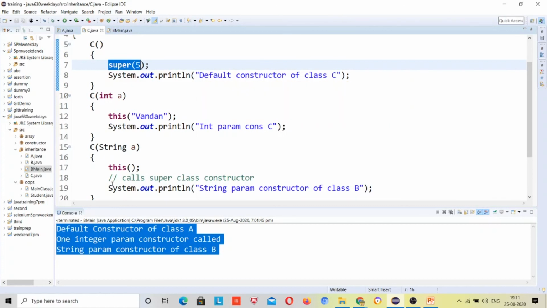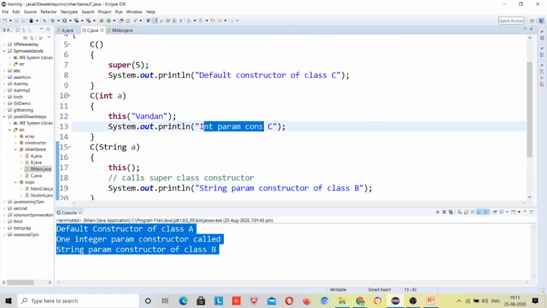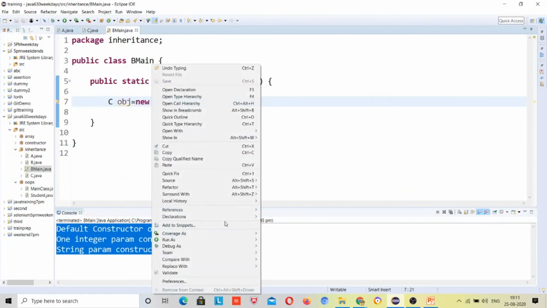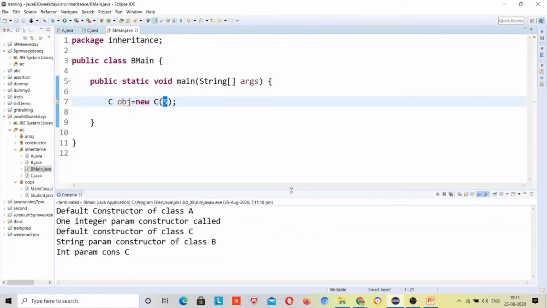After that, the string param constructor of class B and the integer param constructor, whatever message is written. So it will print all of this in a chain. You can see that just because of this I have made this chain. If you are able to understand and practice it, that's good. Otherwise, it has many usages inside your Selenium, so you should have better knowledge of it.